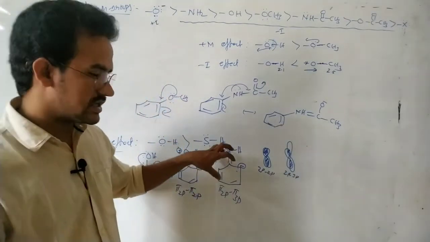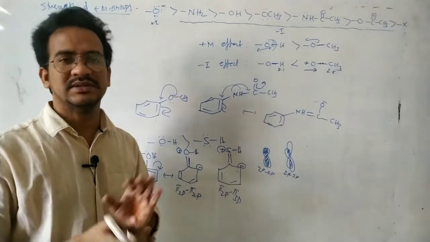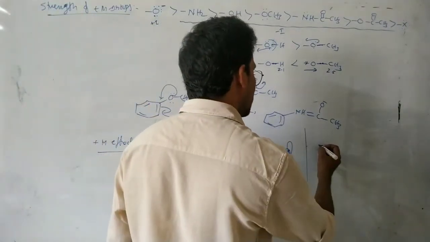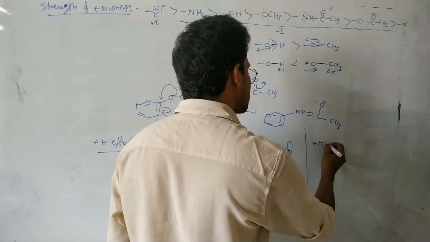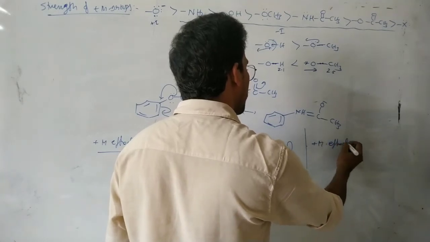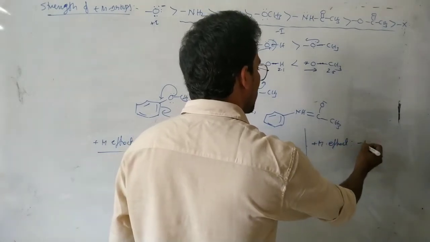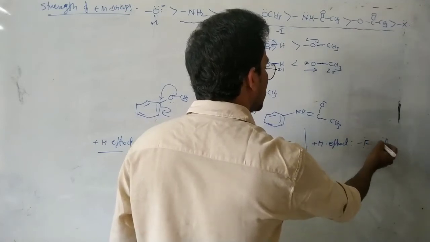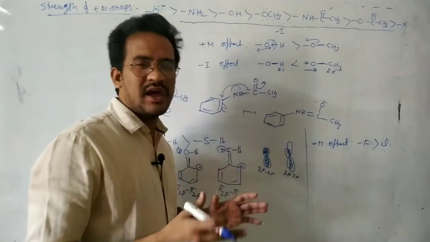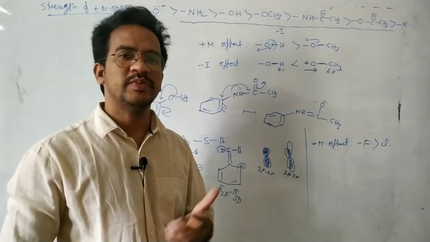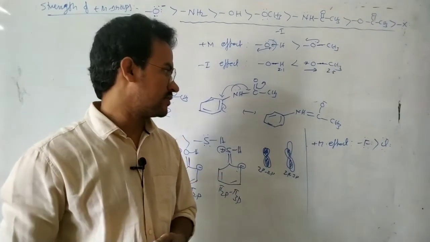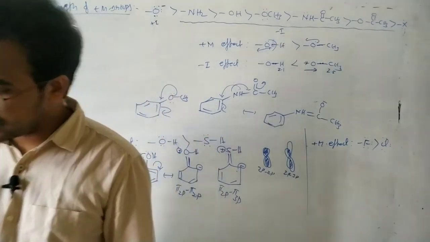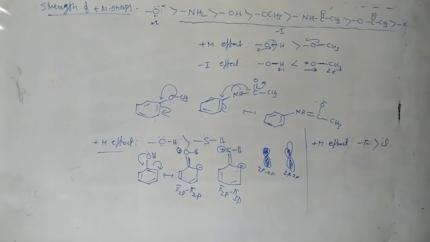That's why the SH group is acting as a weak plus M group. And similarly, we can say the plus M effect of fluorine and chlorine: fluorine has a slightly stronger plus M effect because fluorine has a 2p orbital and chlorine a 3p orbital. Okay, that is about the plus M effect, the positive mesomeric effect.